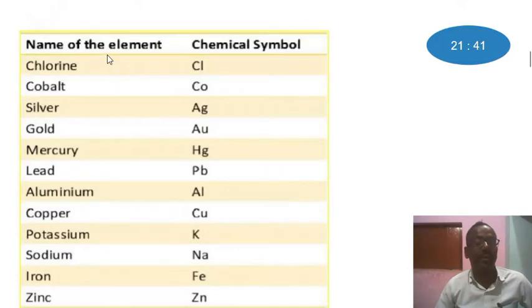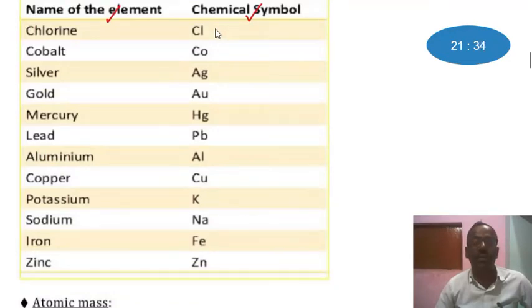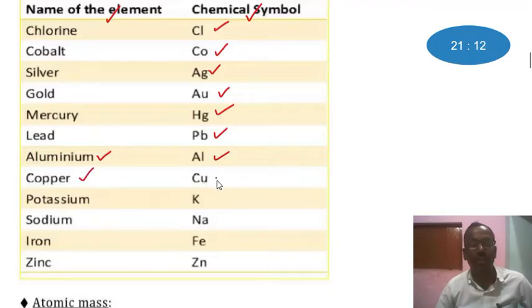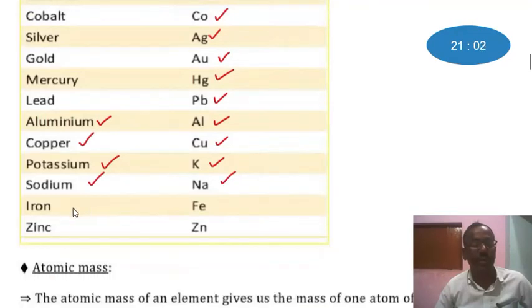These are the names of the elements and these are the chemical symbols. Chlorine is generally denoted by Cl, cobalt Co, silver Ag, gold Au, mercury Hg, lead Pb, aluminum Al, copper Cu, potassium K, sodium Na, iron Fe, and at last zinc Zn.